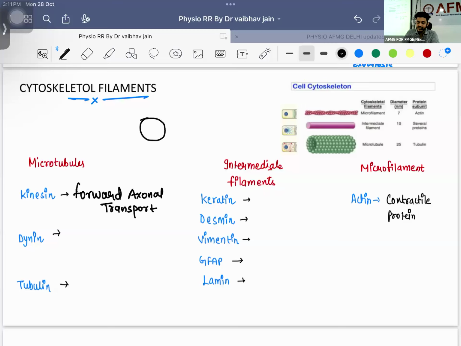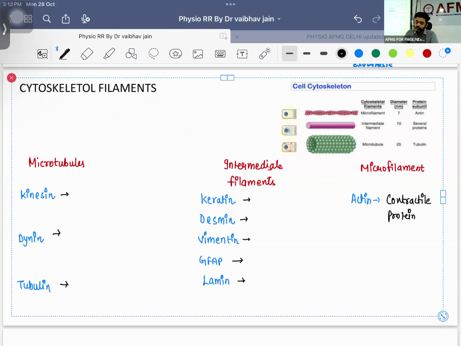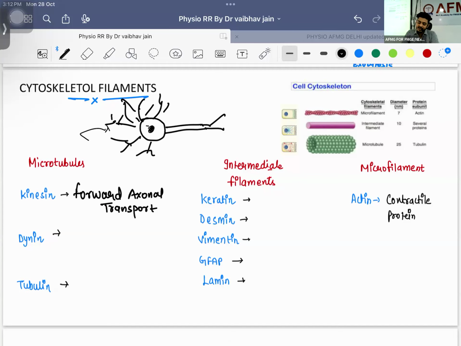Listen to me. Look here. This is your neuron. This is your axon. This is your synapse. And here you will be having multiple dendrites. So these dendrites will be taking up all the information. This information will be going to this cell body. And now from this cell body, what is going to happen? It is going to go to your axon. And now this axon will be releasing its neurotransmitter. Is this understood?